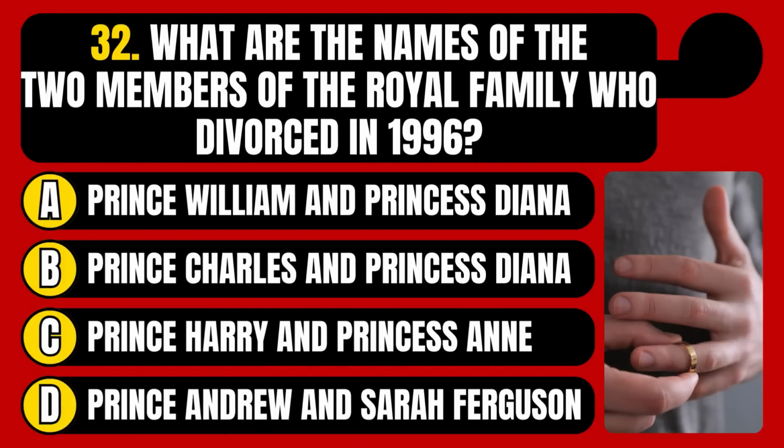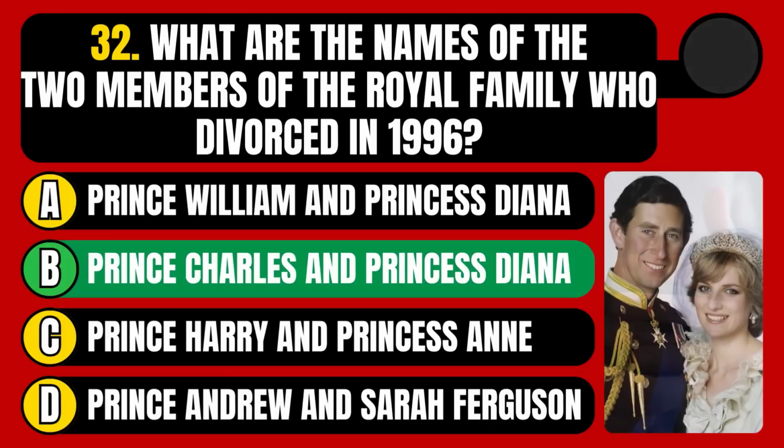What are the names of the two members of the royal family who divorced in 1996? Prince William and Princess Diana, Prince Charles and Princess Diana, Prince Harry and Princess Anne, or Prince Andrew and Sarah Ferguson? The correct answer is option B, Prince Charles and Princess Diana.